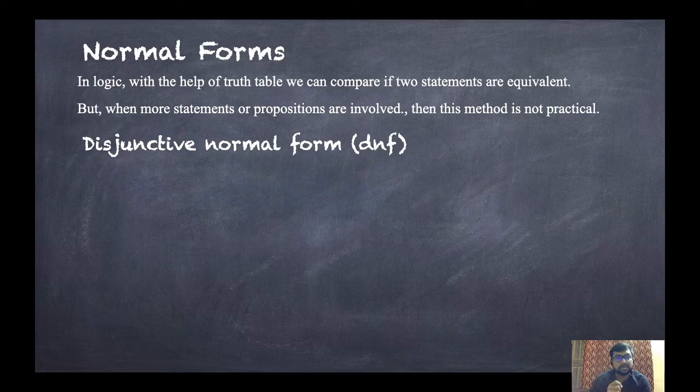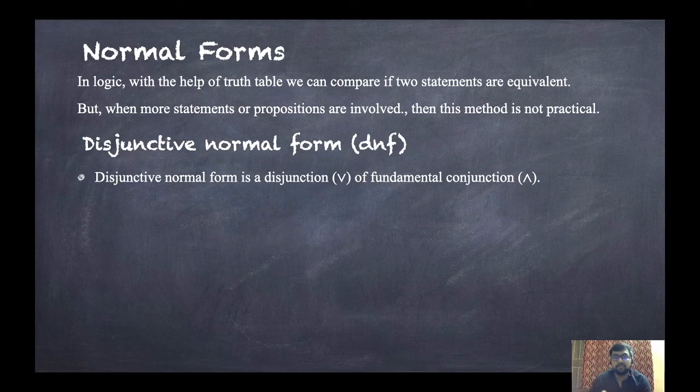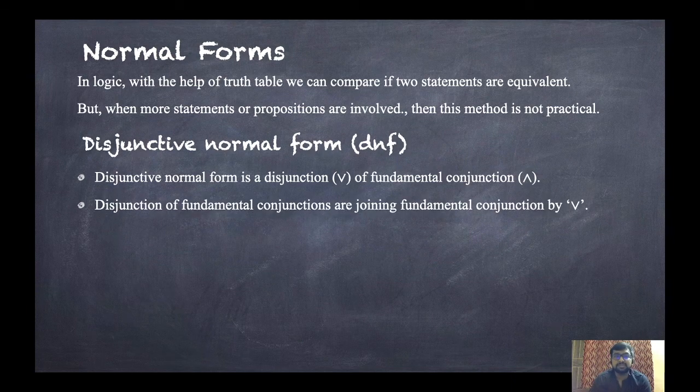The first one is disjunctive normal form, in short DNF. Disjunctive normal form is a disjunction, that means or, of fundamental conjunctions, that means and. So a disjunction of fundamental conjunctions means joining fundamental conjunctions by or. That means DNF is or. For example, consider P and Q or R. So in DNF, in between any statements, there has to be this or, and inside the brackets there has to be and.